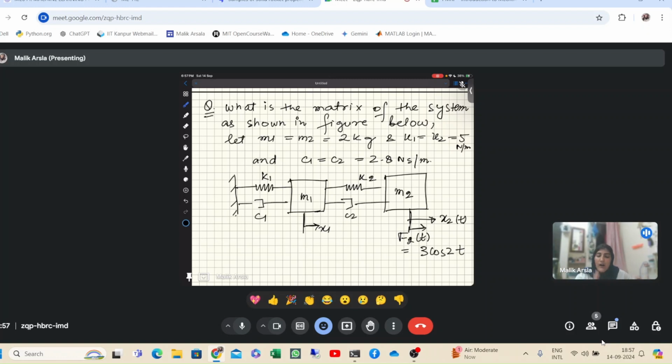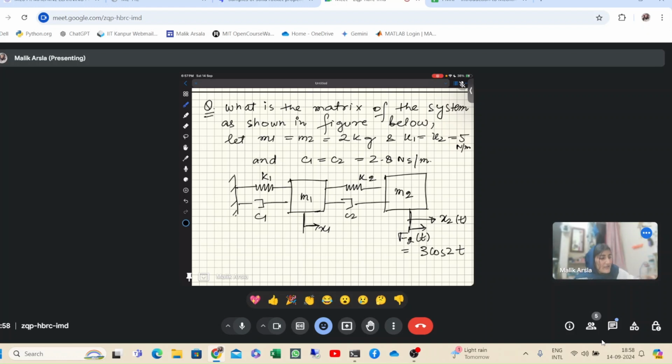So I thought this question is ambiguous because it's written "what is the matrix of the system." When you write the whole matrix, there are three matrices. One is the mass matrix, then another will be for the damper, another will be for the K. In the answers, it was showing the matrix for C. So you have to write the governing equation as I mentioned, then put it in matrix form, then the matrix which is multiplied to the velocities x1 dot and x2 dot, basically the damping matrix.